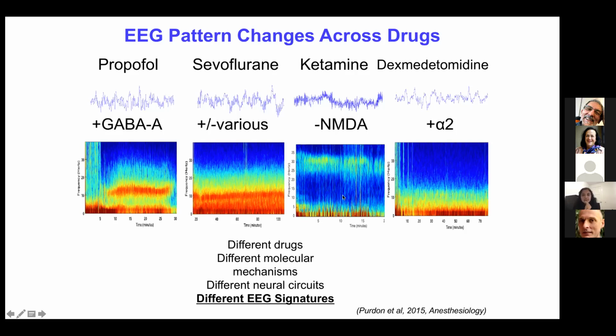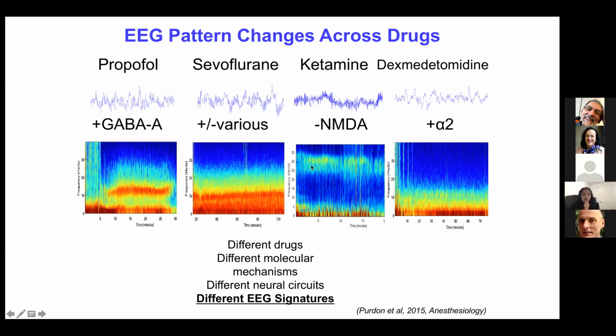For ketamine, you can see power in the upper beta band. And for dexmedetomidine, there is power in the spindle band. These different drugs target different molecular receptors, and they have different neural circuits and different molecular mechanisms. Hence, they have different EEG signatures.